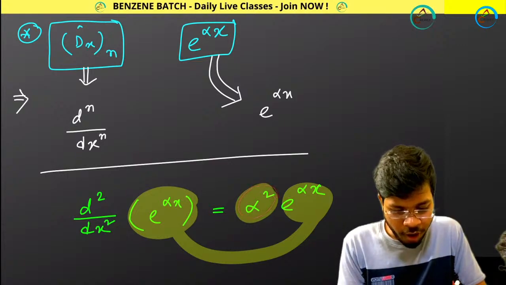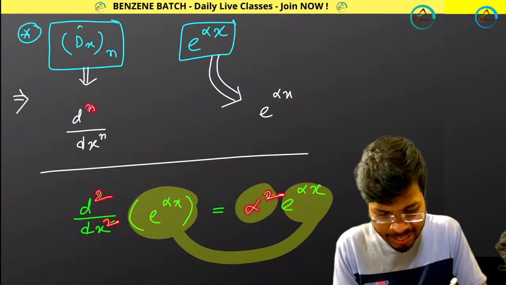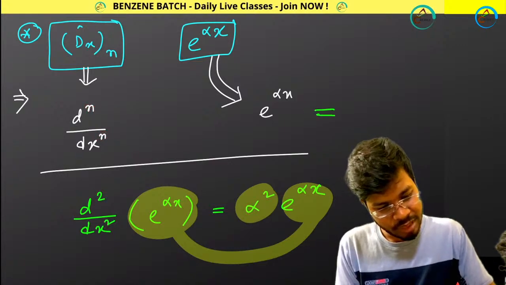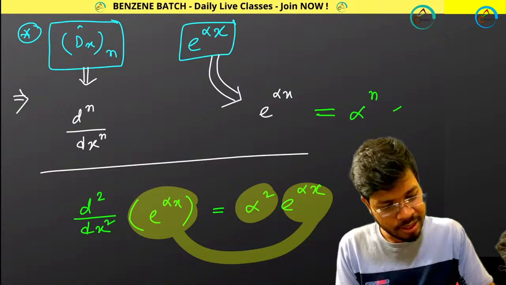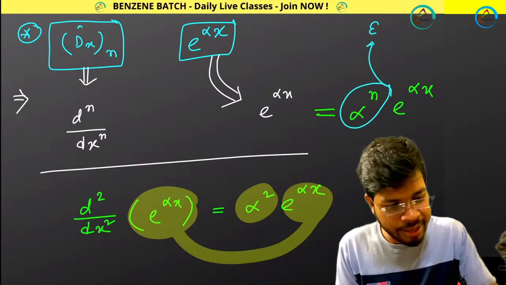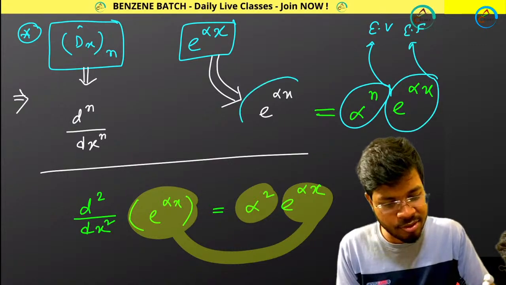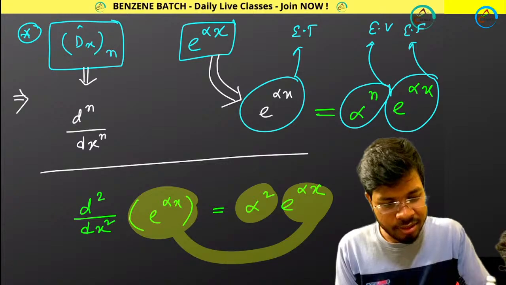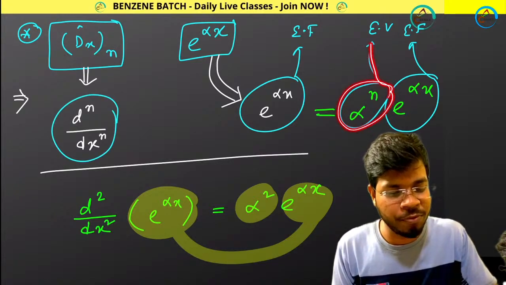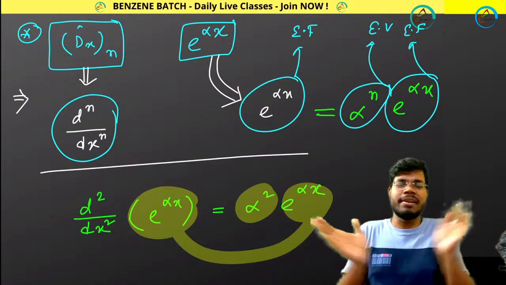That means for d2 by dx2 I am getting alpha squared. For dn by dxn I will be getting alpha to the power n times e to the power alpha x. So this alpha to the power n will be your eigenvalue, and this will be your eigenfunction. With respect to this operator, it is your eigenfunction with eigenvalue alpha to the power n. Simple. Done. This is very simple.